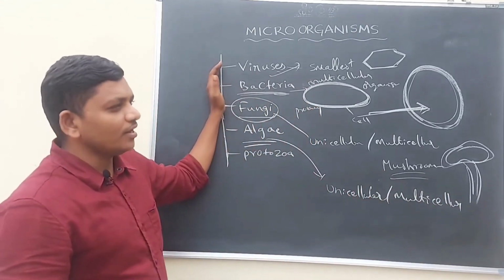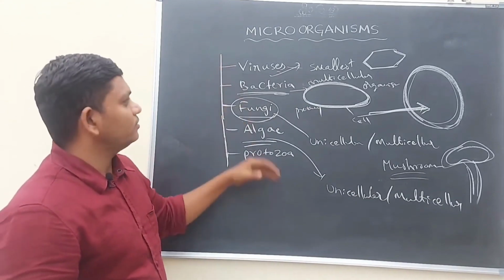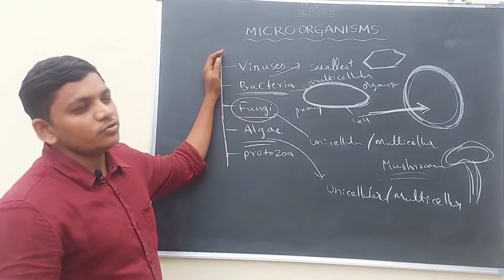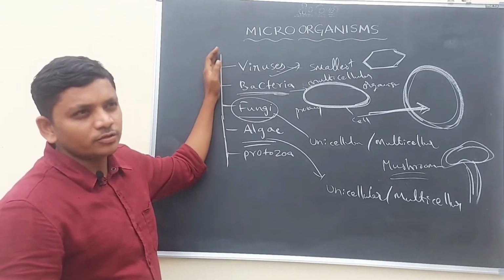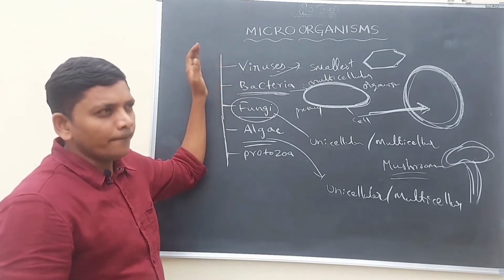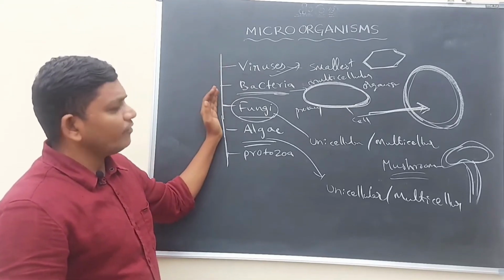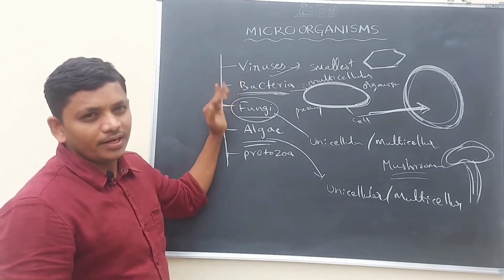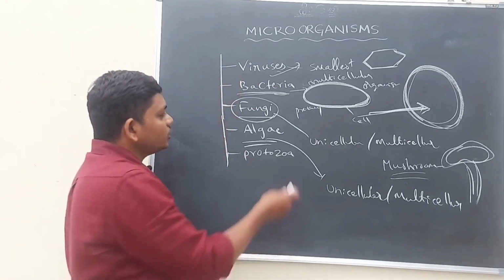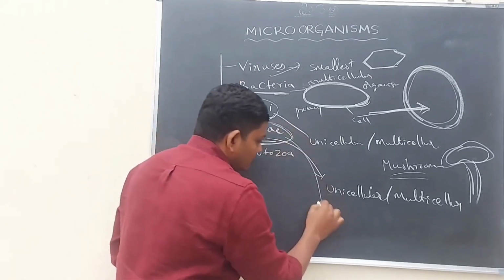Bacteria are living organisms, they belong to animals. Virus, there is no classification whether it is plant or animal. It is only a living organism, it does not belong to any plant or animal. Here fungus, it is also a living organism, it does not belong to any plant or animal. Here algae, it belongs to plants.